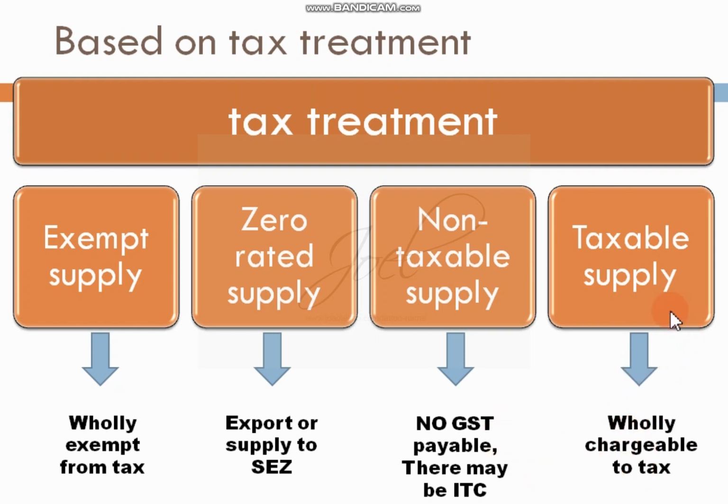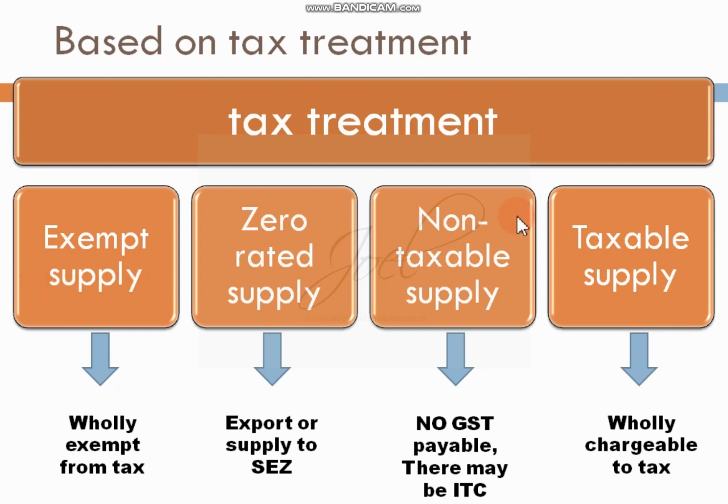The tax rate may differ. There are different tax rates under GST. It may be 12%, 18%, 28%, or 9%. All these are different rates at which tax is levied on the supplies. So that is taxable supply.